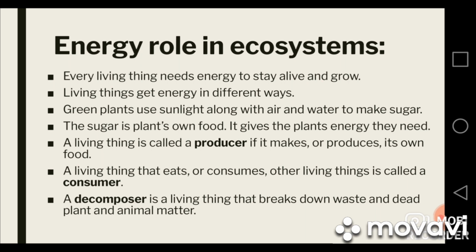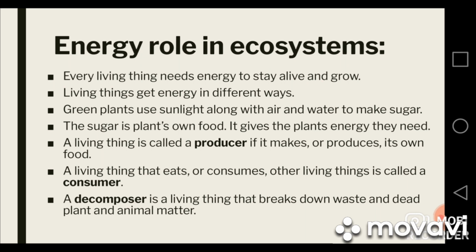Such living things that eat or consume other living things or organisms to get energy are called consumers, and all the animals are usually consumers. They either eat other animals or they eat plants, or some of them eat both plants and animals to get energy and to stay alive.